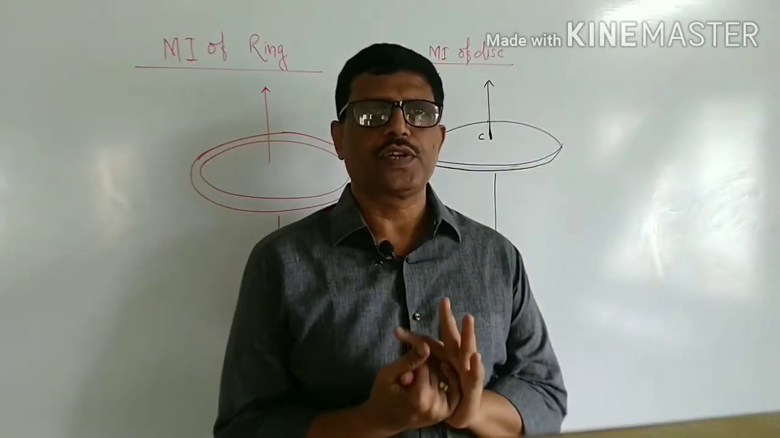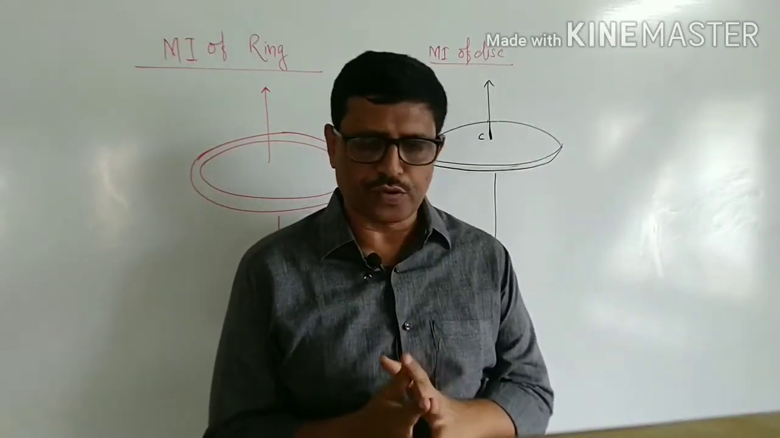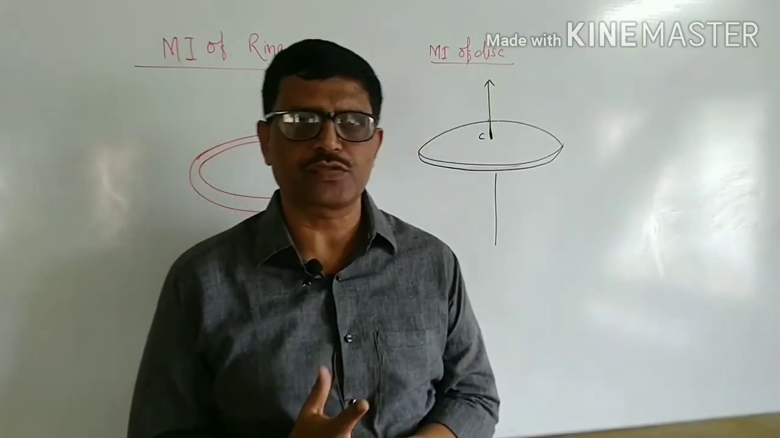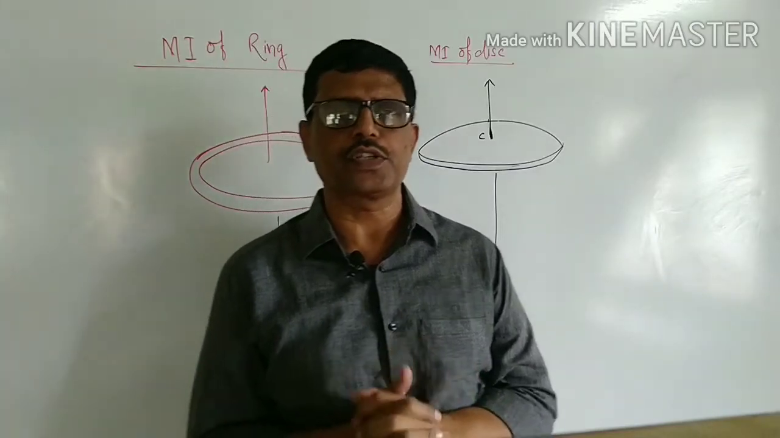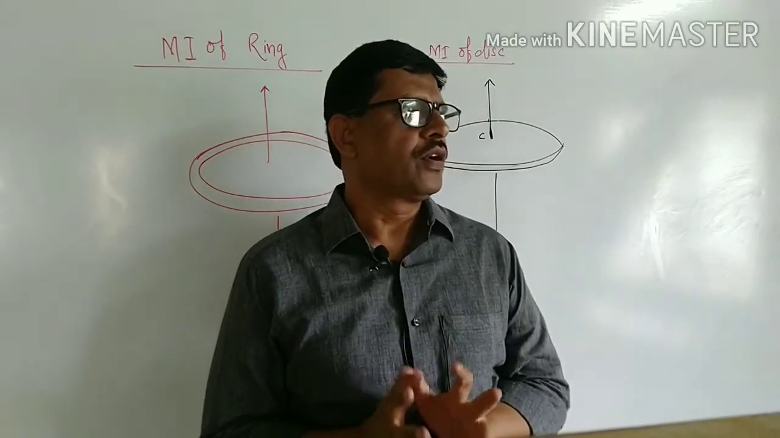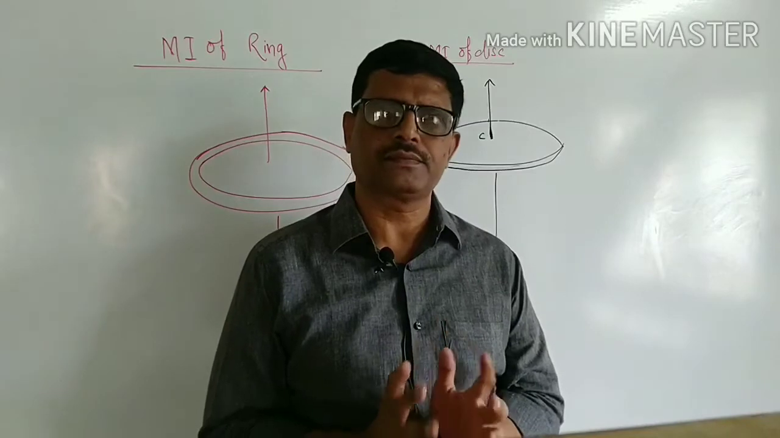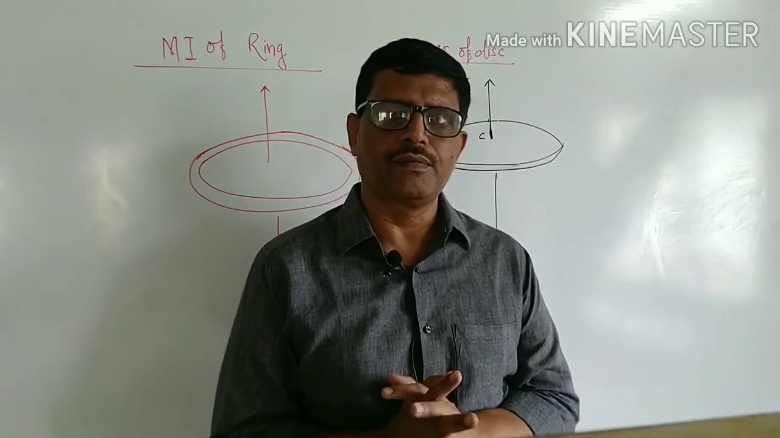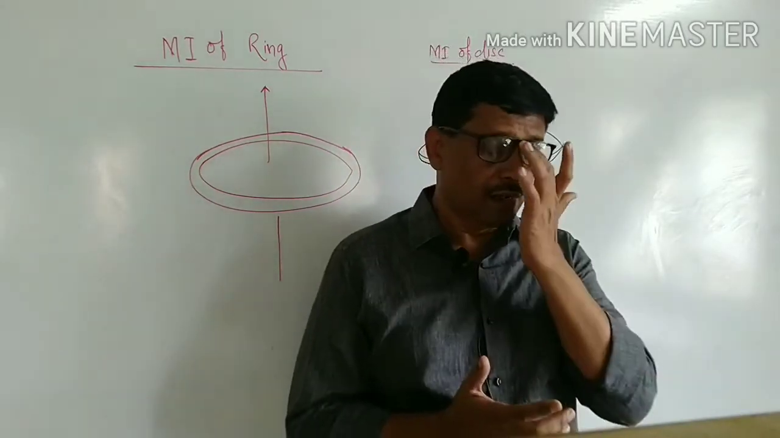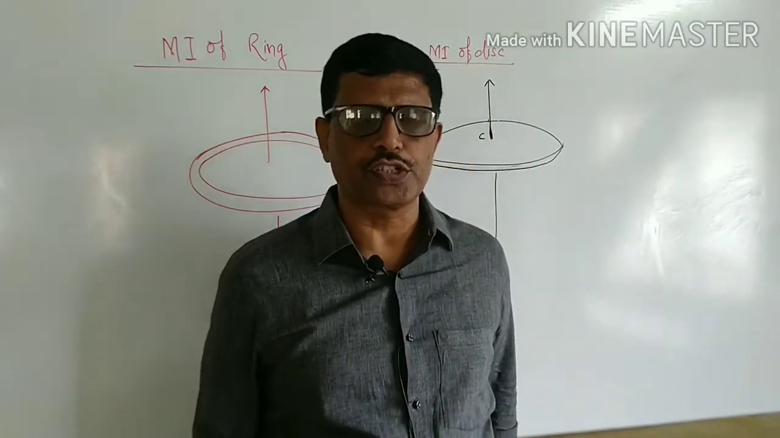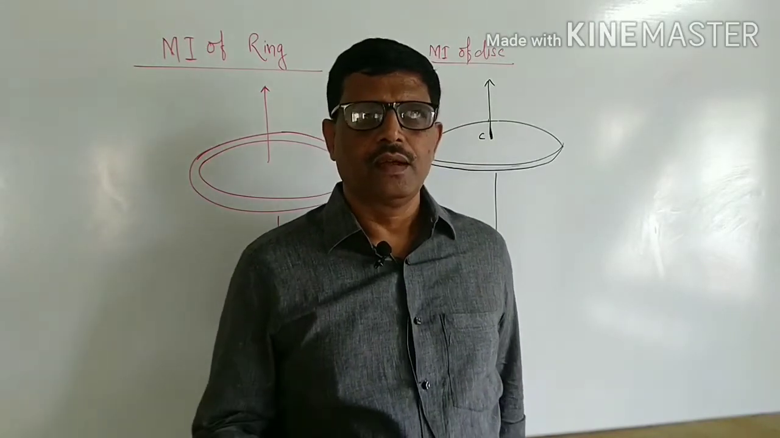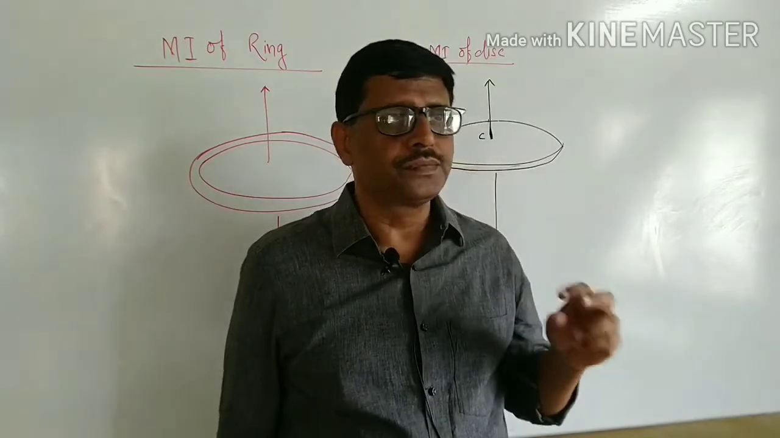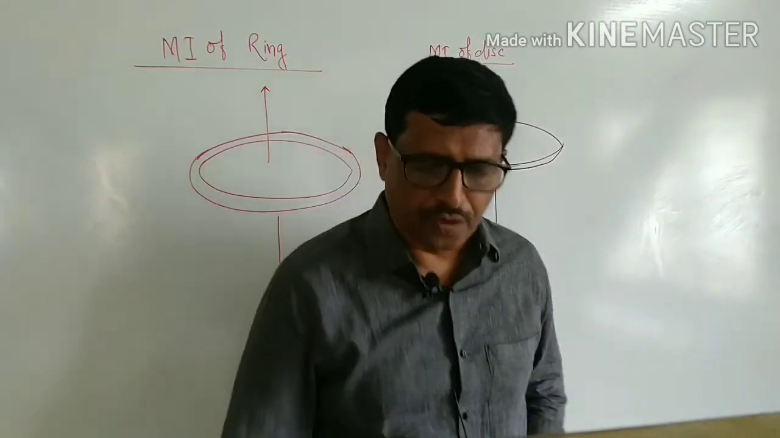Moment of inertia of a rigid body about a given axis of rotation is the sum of the product of the mass of each particle and the square of its distance from the given axis of rotation. For regular shapes, we will find out the moment of inertia about the given axis of rotation. For that, we will consider two regular shapes. One is the ring.